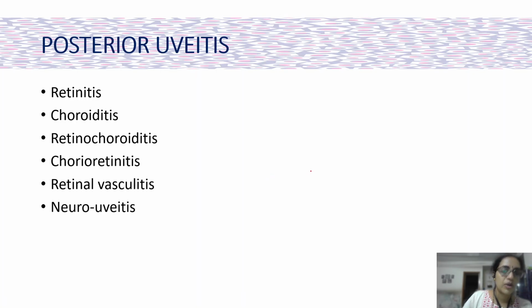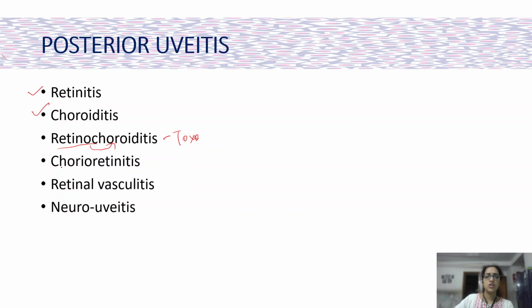So this is about intermediate uveitis. We discussed various morphological patterns in which posterior uveitis can occur, where retinitis and choroiditis are the most common features. When the infection or the inflammation begins from the retina and then proceeds to the choroid, we call it retinochoroiditis. Most common example is toxoplasma.